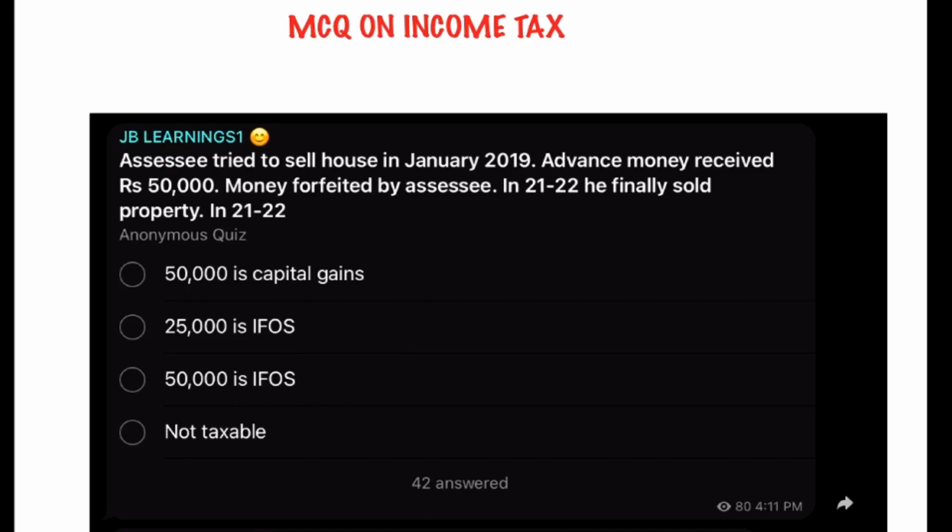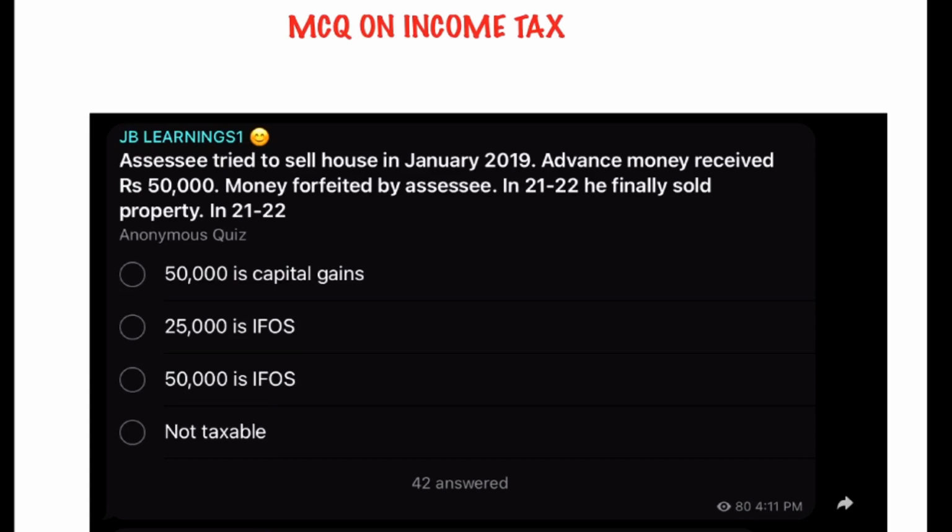Hi everyone, let us discuss another MCQ on income tax. All the MCQs are helpful for all the students, whether you are doing the chartered accountancy course, or company secretary, or any other courses, right? So, let us start with our MCQ for today.